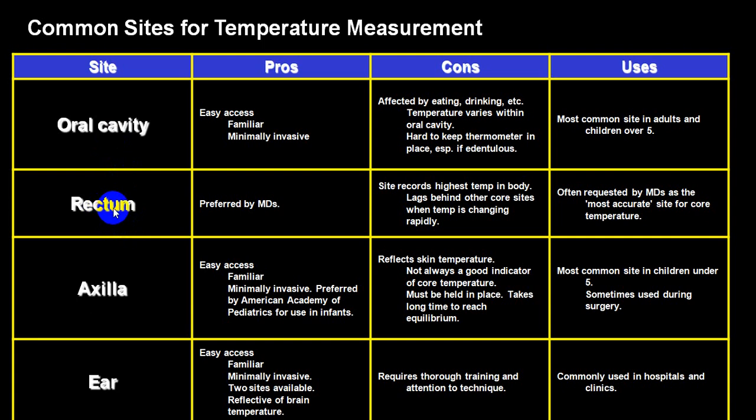Rectal temperature is usually taken in children. It is commonly not the technique used for measuring temperature, but it is the most accurate. There are some disadvantages as far as the rectal temperature is concerned. If a person is having diarrhea, proctitis, inflammatory bowel disease, fistula, perirectal abscess, perianal abscess, in all these conditions, rectal temperature will be difficult to take, as well as it will give you a false interpretation.